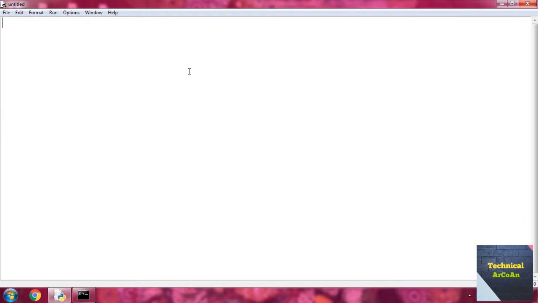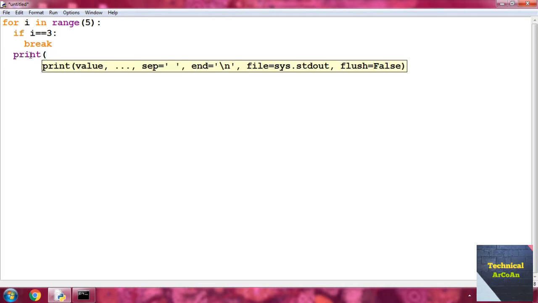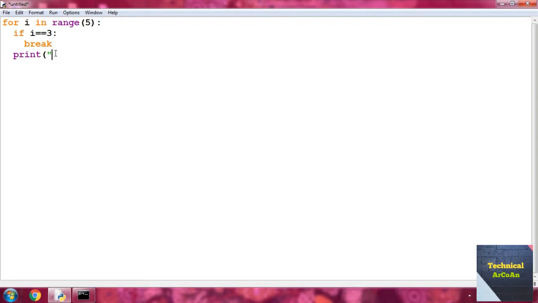Suppose write for i in range, and put a value 5, and put a colon. After that put a condition: if i equal 3, put a colon, and then put this break statement. After that write print, this print statement for the for loop is concerned. Write here "hello " and close this double quote, comma, and just write i.